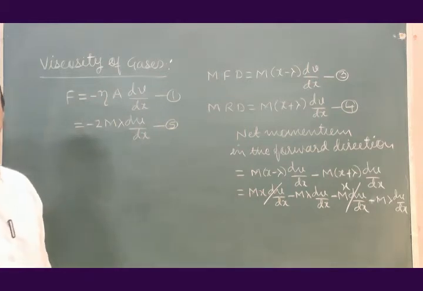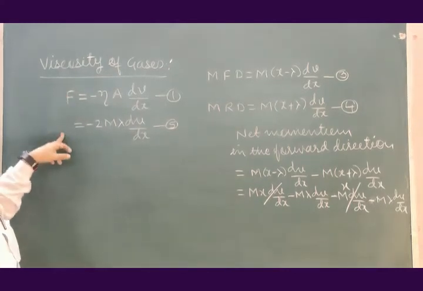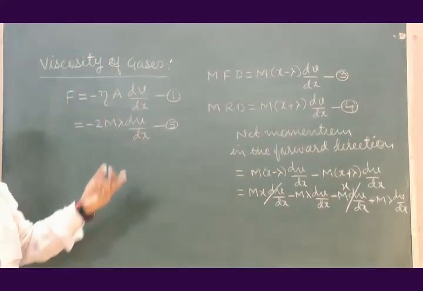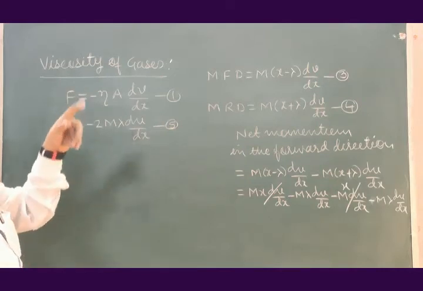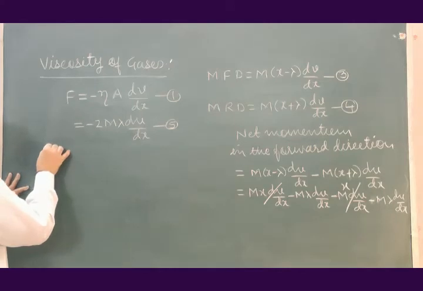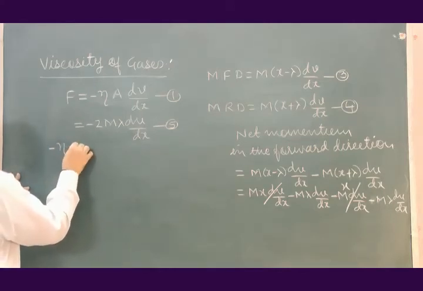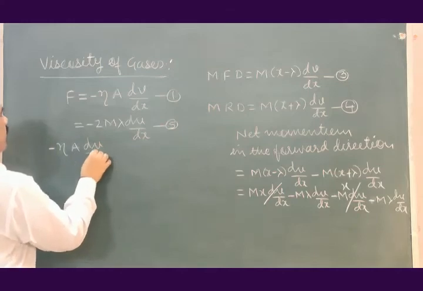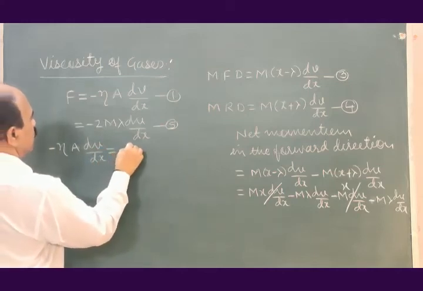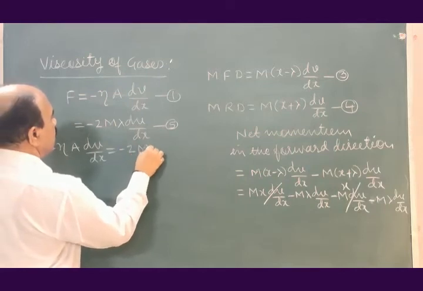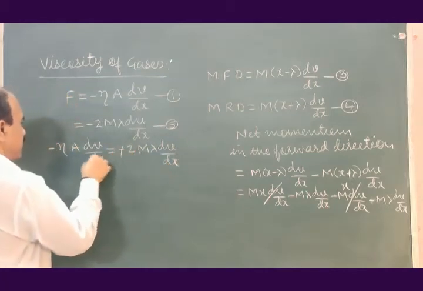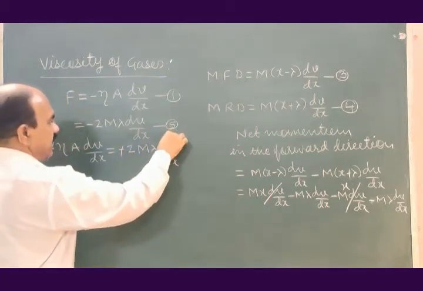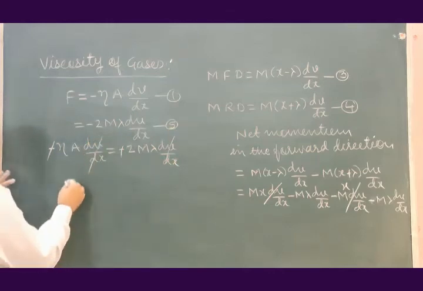Momentum transfer is nothing but viscosity, and therefore we have to equate RHS of equations 1 and 5. We will get minus eta A dv by dx is equal to minus 2m lambda dv by dx. Minus gets cancelled, dv by dx gets cancelled,